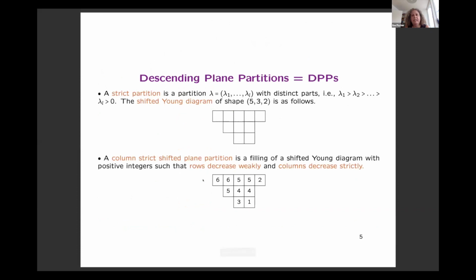The second objects I need to define are descending plane partitions. For that, you need to know what a strict partition is. A strict partition is simply a partition with distinct parts. If you have such a strict partition, you can have a shifted Young diagram, where in row i you have lambda i cells, and you have a staircase on the left side. Then you can fill in numbers in such a way that rows decrease weakly and columns decrease strictly.